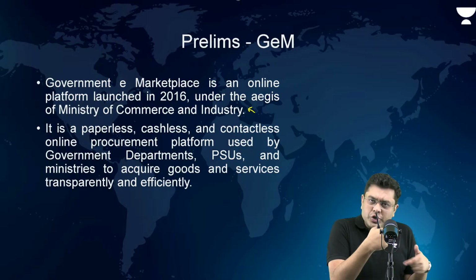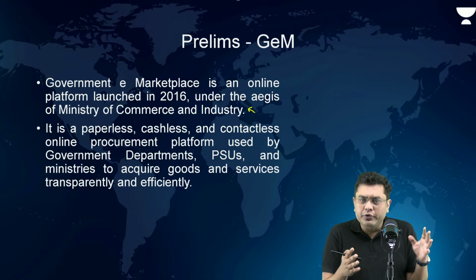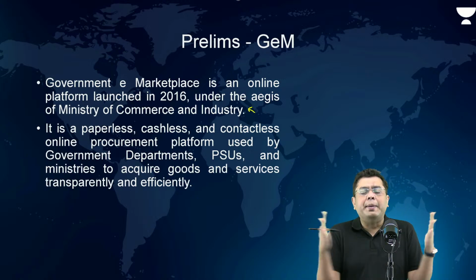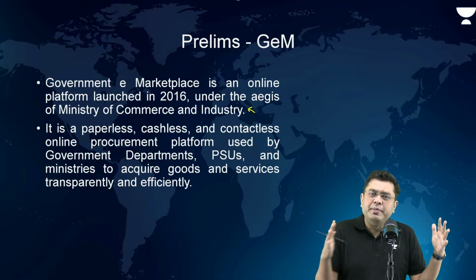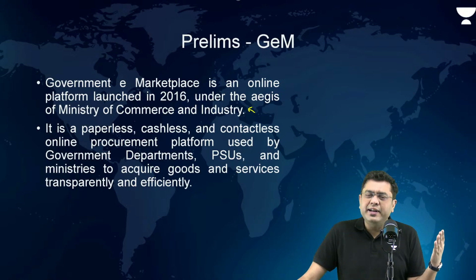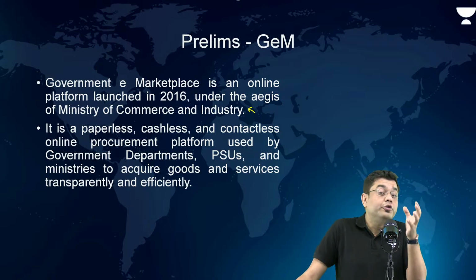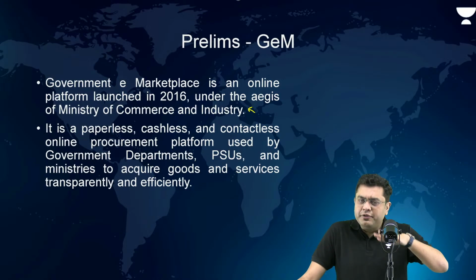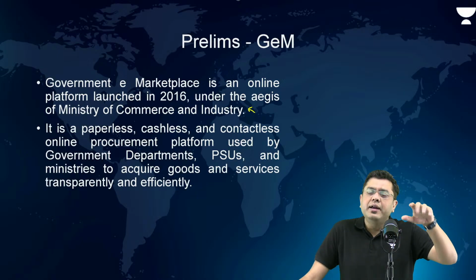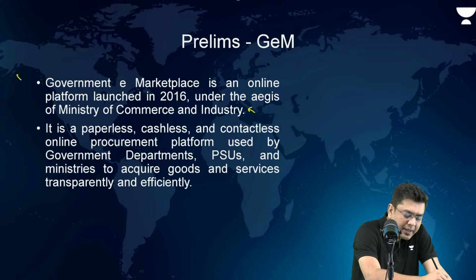There would be repetition of the same order, and repetition of the same vendors also. So there was a kind of monopoly system among the vendors who would supply to the government. And mind you, government orders are in the tune of lakhs and crores. They are not small tenders of thousands of rupees. So that is why the government came up with a platform which will be transparent, easier to access, and where everybody can get the required materials. That was the basic purpose.